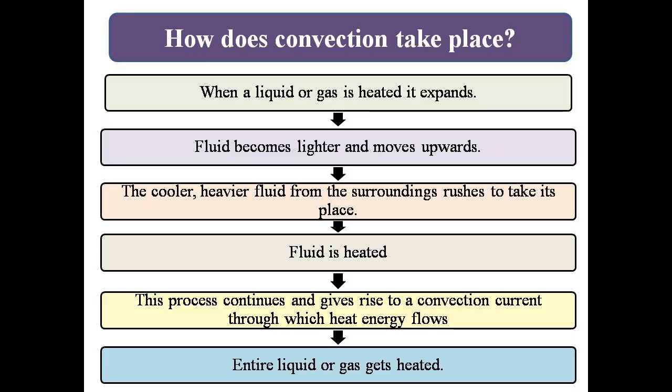Now, how does convection take place? When a liquid or gas is heated, it expands and this fluid becomes lighter and moves upward because its density decreases. The cooler, heavier fluid from the surrounding rushes to take its place and then this fluid is heated. This process continues and gives rise to a convection current through which heat energy flows. So the entire liquid or gas gets heated by this process.